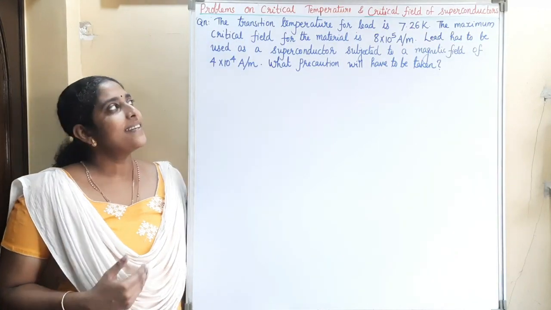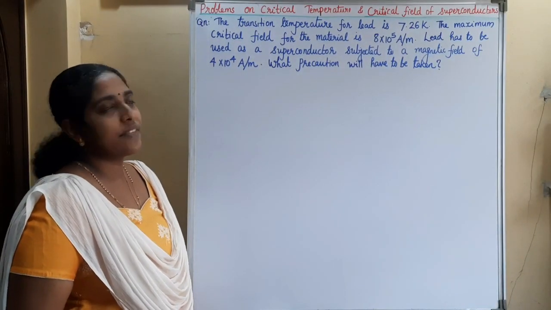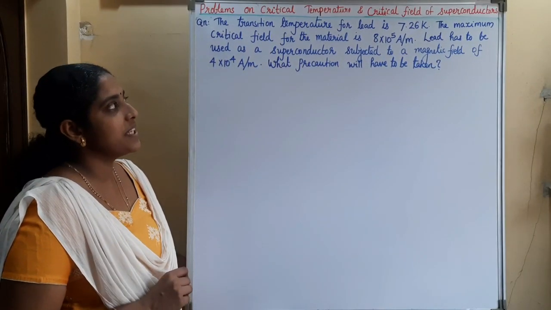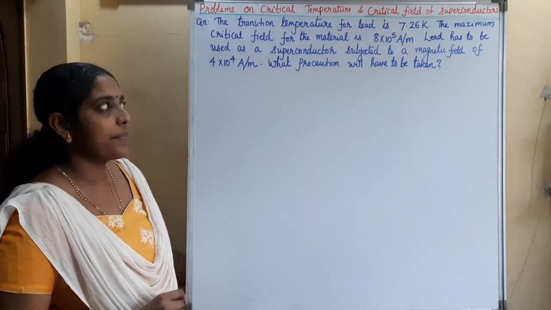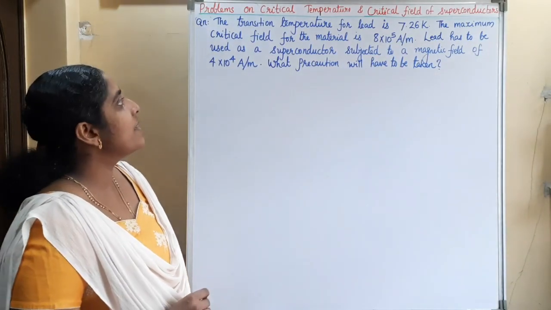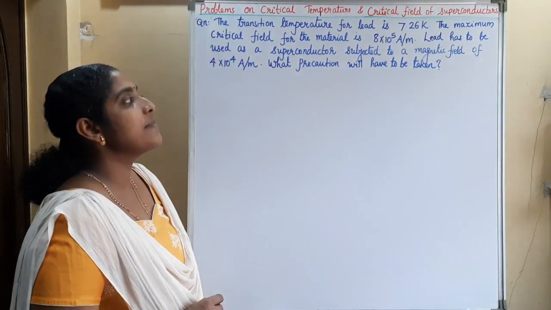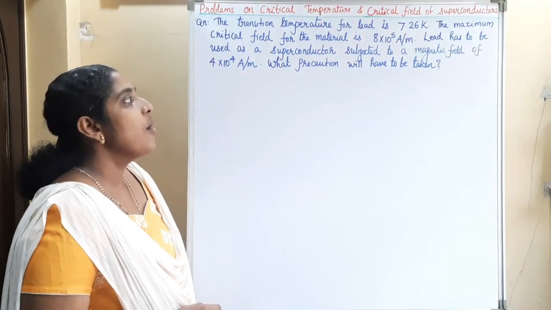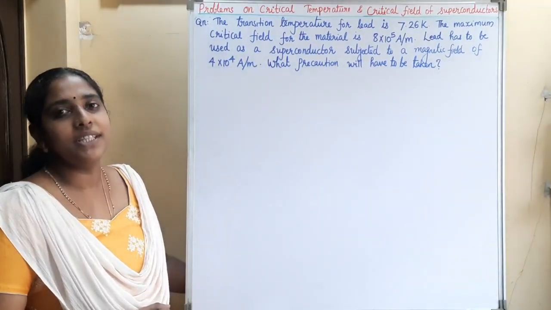Next question. The transition temperature for lead is 7.26 Kelvin. The maximum critical field for the material is 8 into 10 raised to 5 ampere per meter. Lead has to be used as a superconductor subjected to a magnetic field of 4 into 10 raised to 4 ampere per meter. What precaution will have to be taken?